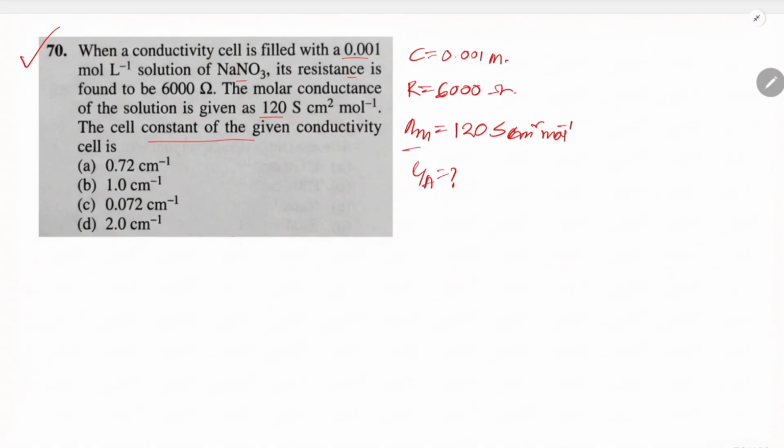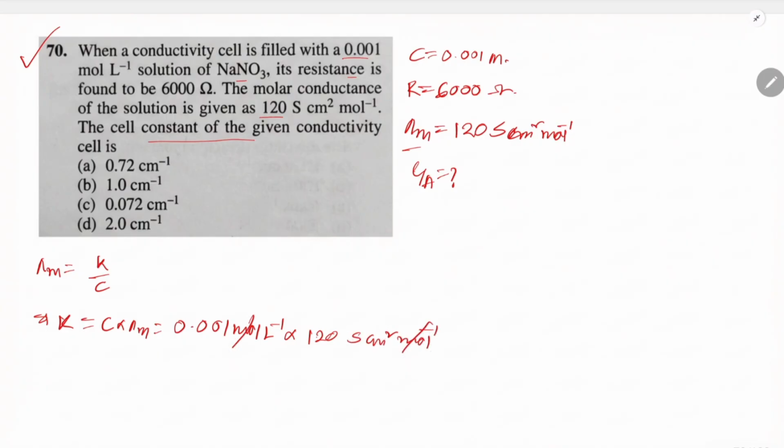So we know that lambda m is equal to kappa by C. From that we have to determine kappa, and this is equal to C into lambda m. So the concentration is given as 0.001 mole liter inverse into 120 Siemens cm square mole inverse.